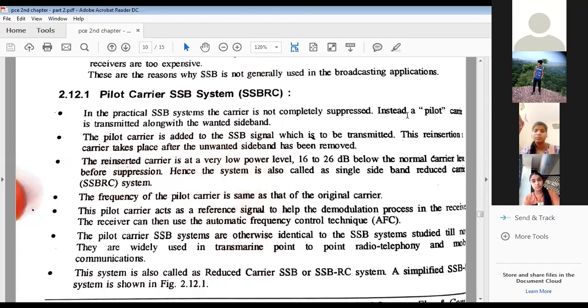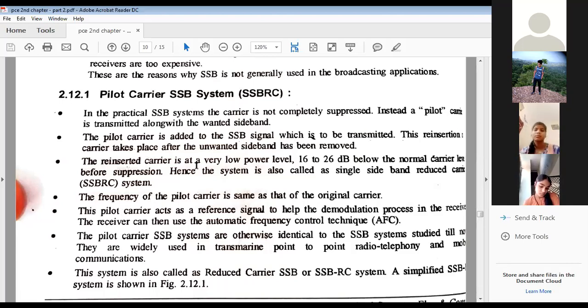This pilot carrier is then added to the SSB signal. So this is a reduced carrier which is added to the SSB signal to be transmitted, and this reinsertion of the carrier takes place after the unwanted sideband has been removed. In other words, if we want to transmit the upper sideband, then we have to remove the lower sideband. If we want to transmit the lower sideband, we have to remove the upper sideband. After that, this pilot carrier has to be added or reinserted.